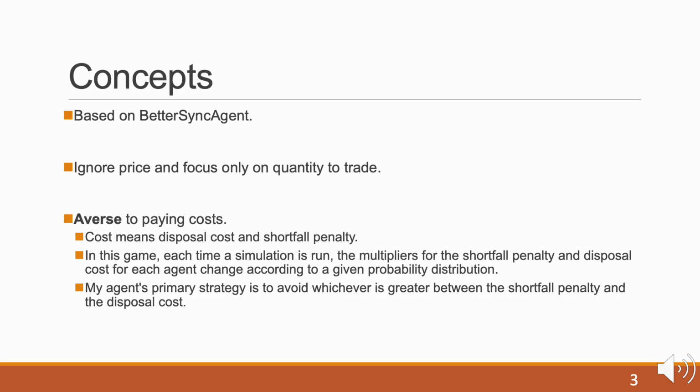In this game, each time a simulation is run, the multipliers for the shortfall penalty and disposal cost for each agent change according to a given probability distribution. My agent's primary strategy is to avoid whichever is greater between the shortfall penalty and the disposal cost.